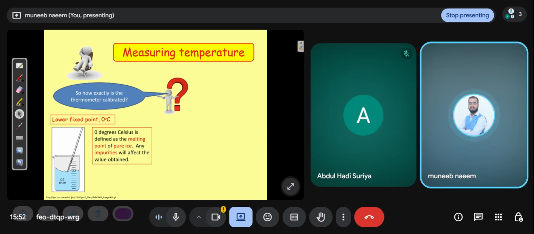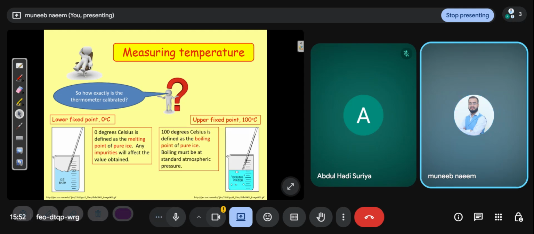It shows the increase in the temperature on the thermometer. But there's a condition: any impurities will affect it. If it's not pure ice, for example, if some impurities are present in the ice, then the temperature will be affected and will be lower than 0 degrees centigrade. Why? Because impurities affect the value obtained. That's why we use the word pure water.